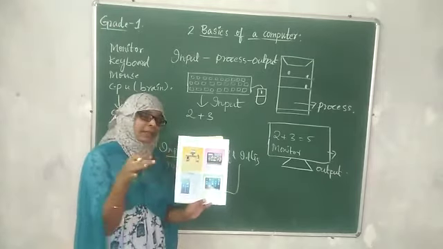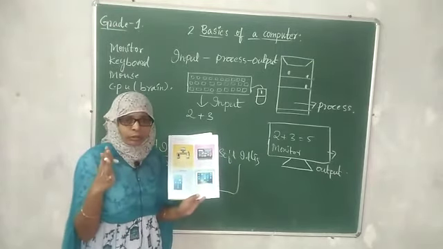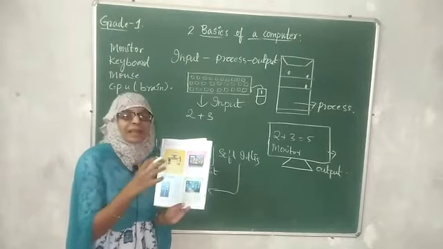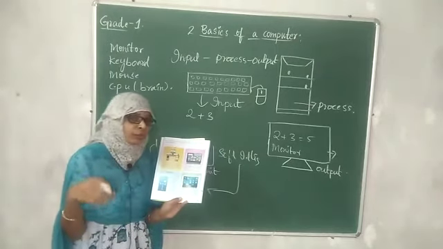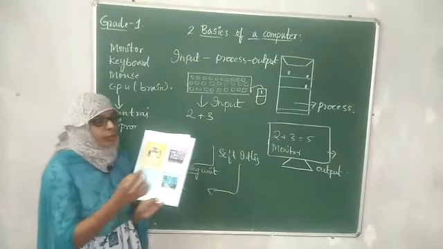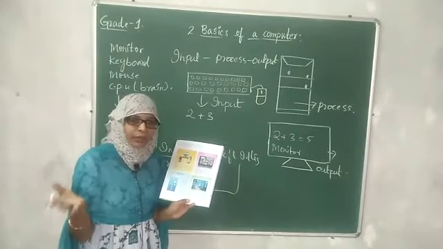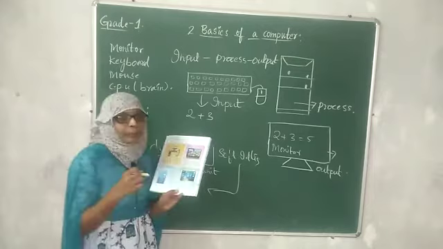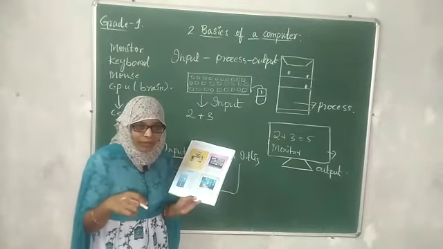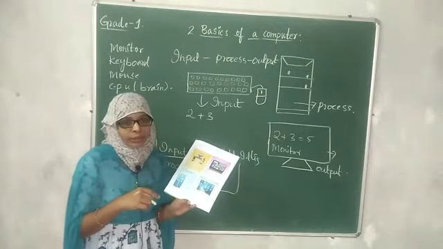Can you take this and go everywhere? No, we cannot. We can carry laptops anywhere you want.